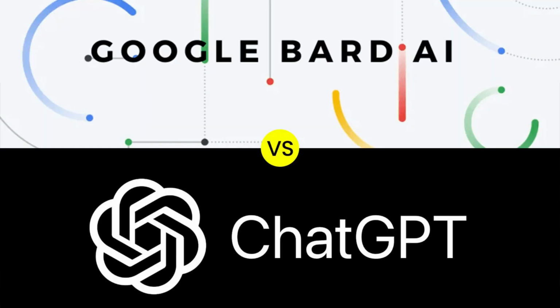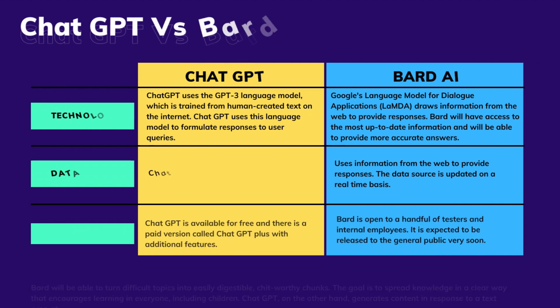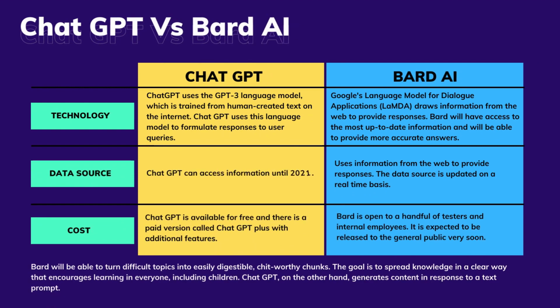I'm not doing justice if I don't talk about the recent generative AI war between ChatGPT and Google Bard. So let's spend the next couple of minutes on that. Here are some major differences between ChatGPT and Google Bard. In terms of technology, ChatGPT uses a language model, which is trained from human-created text on the internet. On the other hand, Bard uses Google's language model for dialogue applications that draws information from the web to provide responses. ChatGPT can only access information until 2021 compared to Bard that uses information from the web to provide responses.